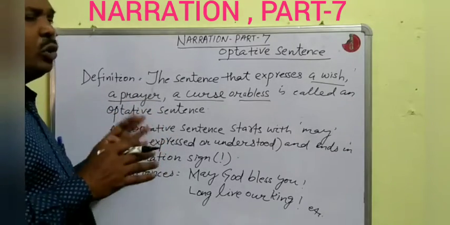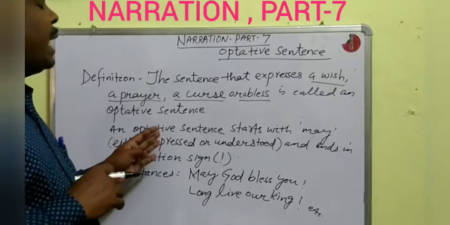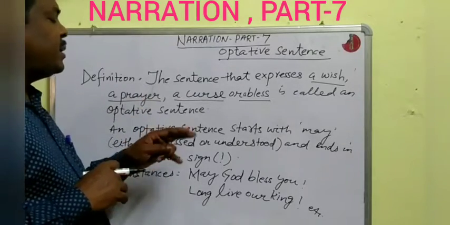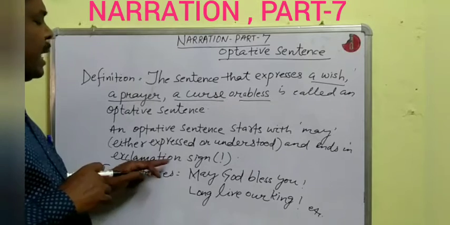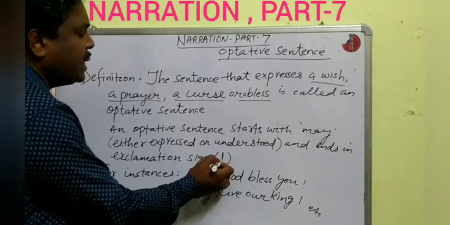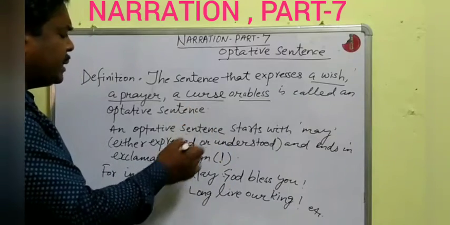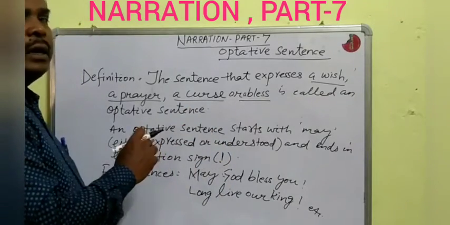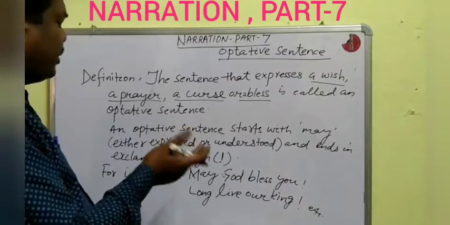I shall tell you the example. And an optative sentence always ends in an exclamation sign, or sign of exclamation.